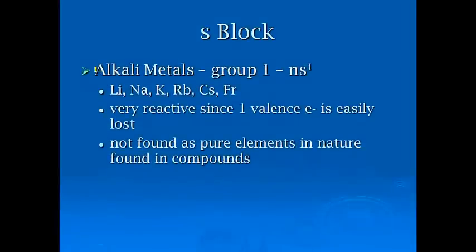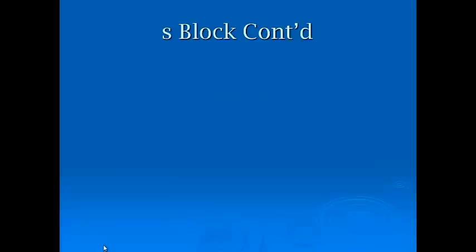Okay. The next thing, just to summarize a little bit, in the S block, you have your alkali metals that are group 1 metals. We'll explain this with the valence electron chart, but they all end in s1, whatever energy level you're talking about. And here are the elements listed. They are very reactive since they only have one valence electron, and they just give that away. And they're typically not found as pure elements in nature. They're mostly found in compounds for that very reason. They want to give that electron away and make a compound.